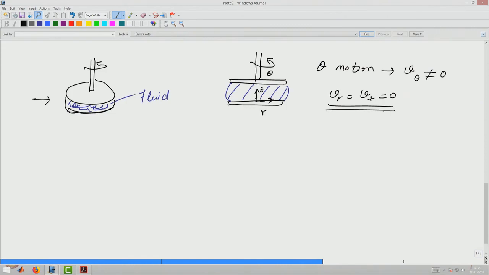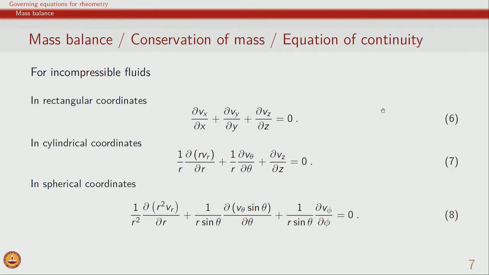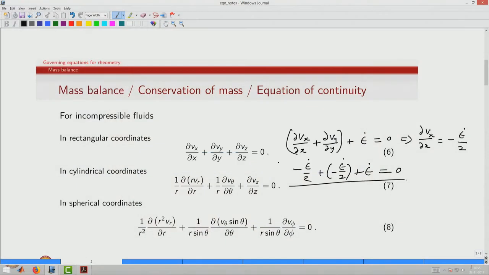If we now go back and look at what does the mass balance say, since v r and v z are 0, we do not really have to take into account them, and so this itself will go to 0 and v z also will go to 0, and we get the obvious statement that del v theta by del theta is 0.